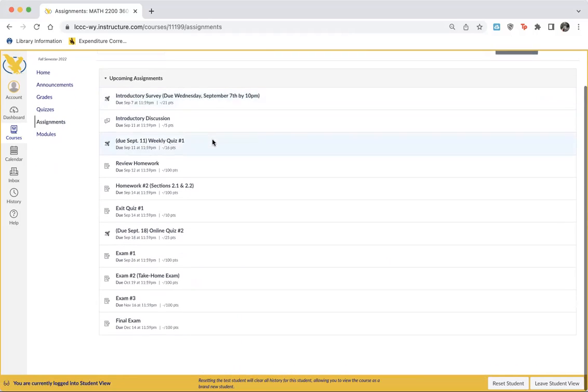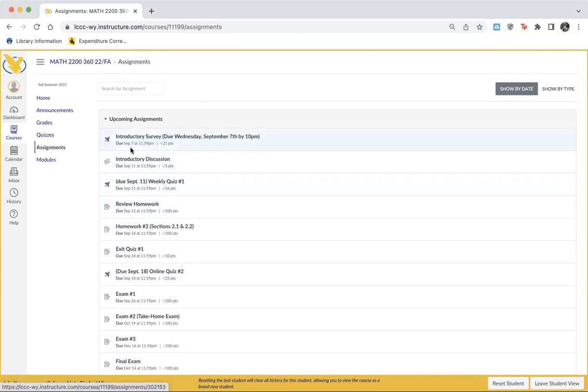You can see upcoming assignments, all the things that are coming up. The things for our first 2 weeks are in here along with our exams, and I'll be updating other things as we go.